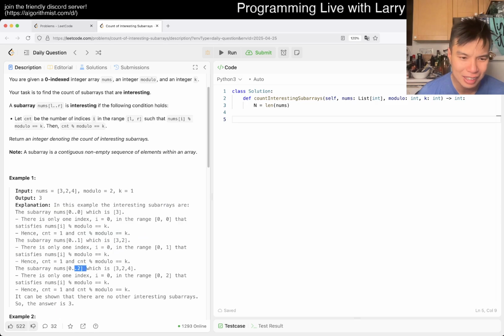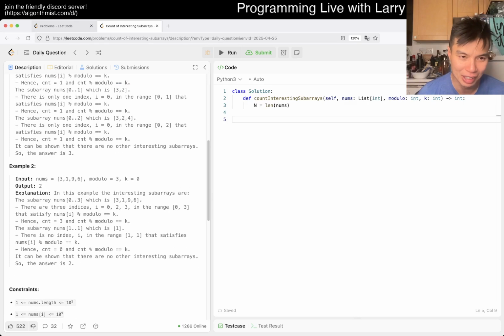So okay, this is also a terrible example. I don't know why they don't give an example that just allows you to understand it. Maybe there's nothing that crazy algorithmically. It's not going to give the problem away, but okay, this one maybe is a little bit more interesting, right? So okay, 3, 9, 0, 3. Okay, that's a subarray. Oh, this is 0, 2. Huh. If I'm just looking at this subarray, 3, 1, and 9, there are two numbers, but 2 mod 3 is equal to 2. So, okay.